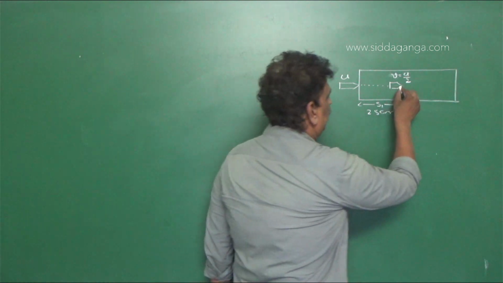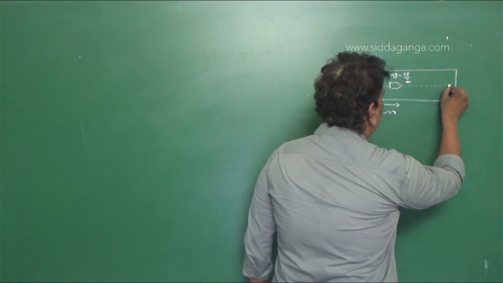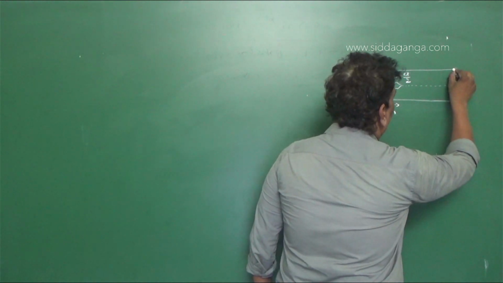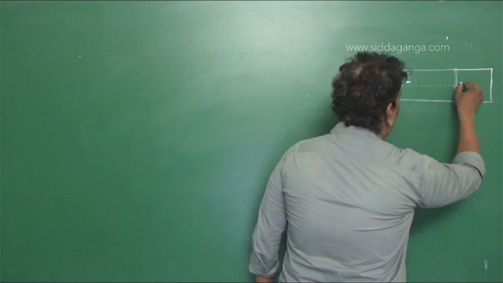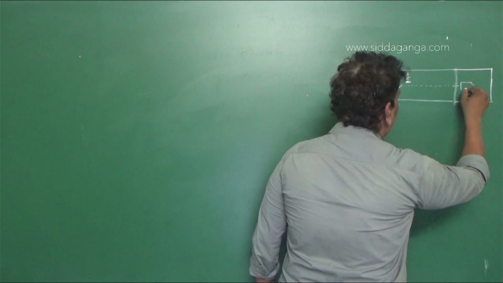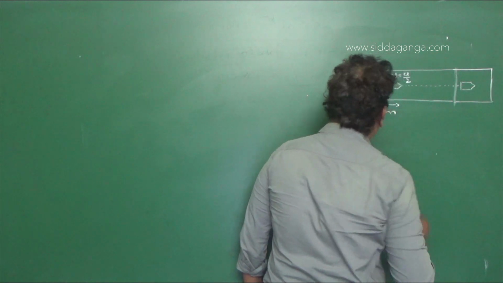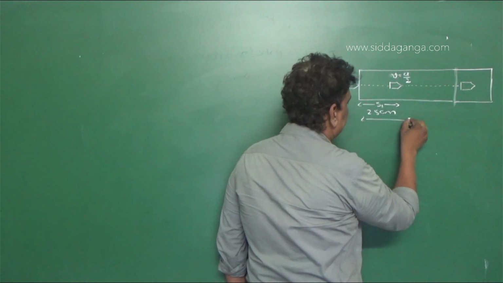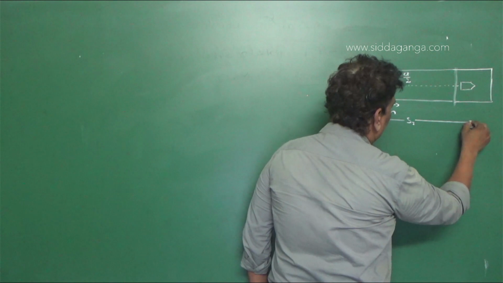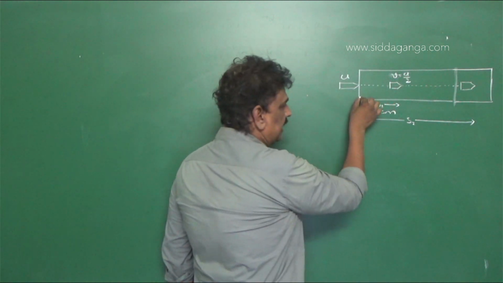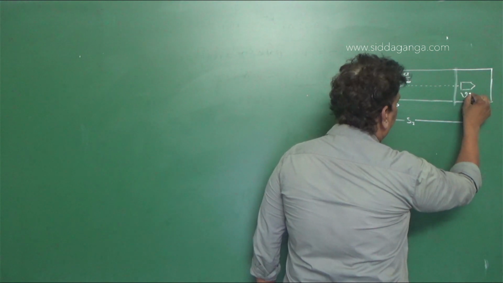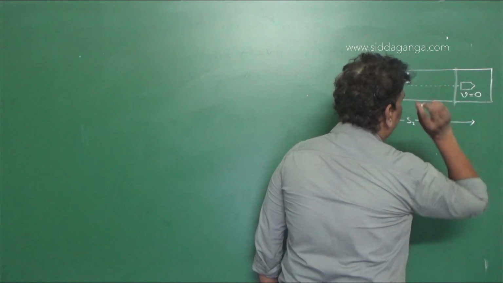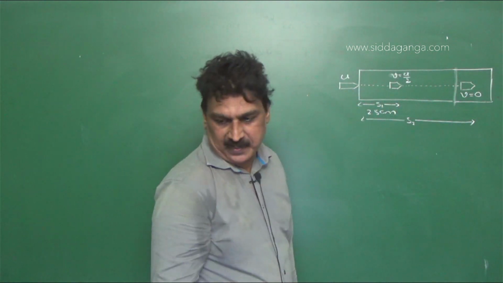Now suppose, what is the distance traveled before coming to rest? Let the bullet travel a distance s2 inside the target, where its final velocity v is equal to 0.